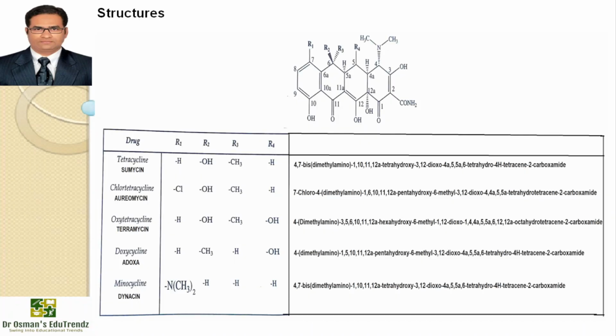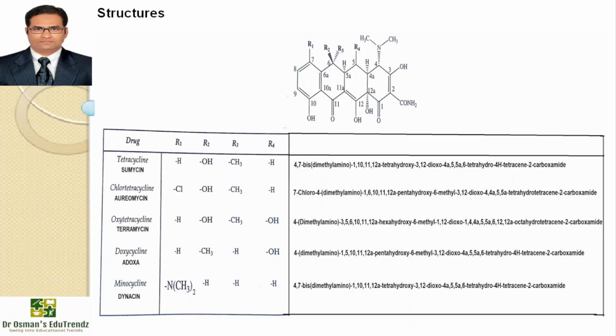There are nearly 5 types of tetracycline. The basic nucleus is on the screen, and substitutions R1, R2, R3, R4 will give different types of tetracyclines. IUPAC names are mentioned. Tetracycline is available with the brand name Somycin, chlortetracycline as Aureomycin, oxytetracycline as Terramycin, doxycycline as Adoxa, and minocycline as Dynacin.